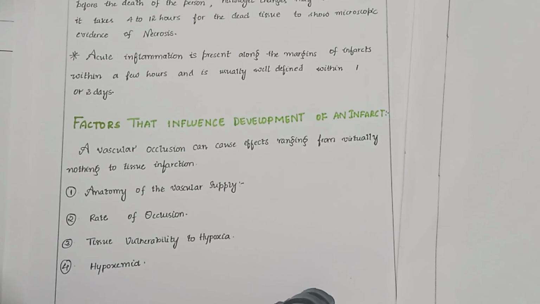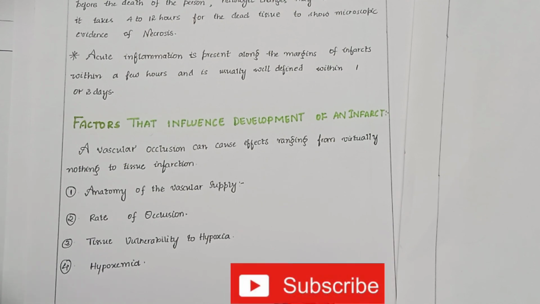The third factor is tissue vulnerability to hypoxia. Neurons undergo irreversible damage when deprived of blood supply for only 3 to 4 minutes. Myocardial cells, although hardier than neurons, are also quite sensitive and die after only 20 to 30 minutes of ischemia. In contrast, fibroblasts within the myocardium remain viable even after many hours of ischemia. The fourth factor is hypoxemia. Abnormally low blood oxygen content increases both the likelihood and extent of infarction.